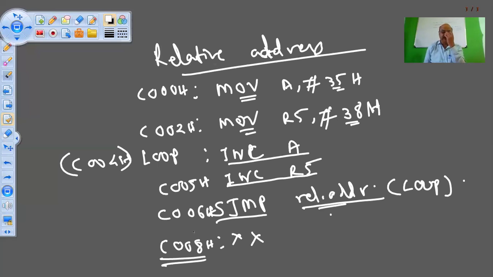Okay, so how is the relative address calculated? From this address C008, we subtract the address where we want to jump. Now I want to jump to this address C004, and my address is C008, correct? So what I am going to do is subtract these two addresses, C008 and C004.